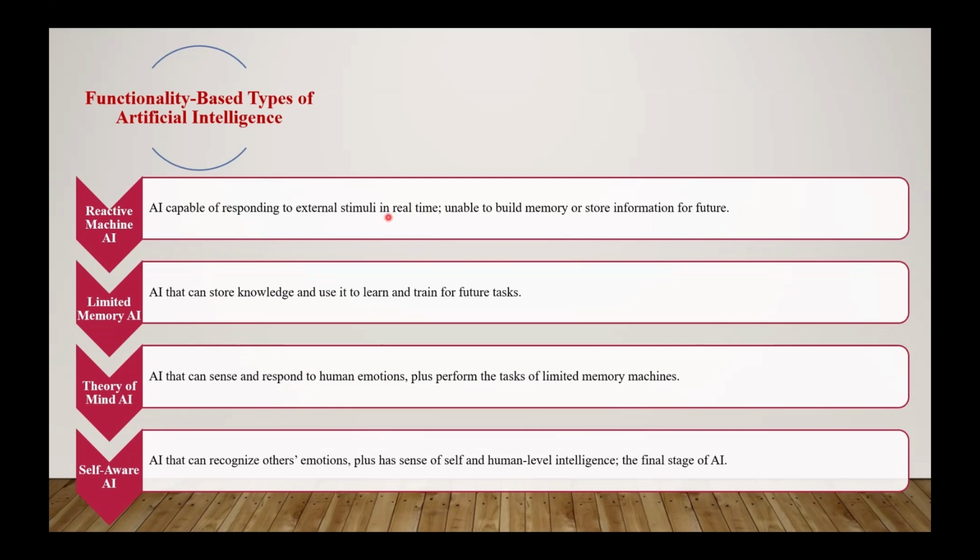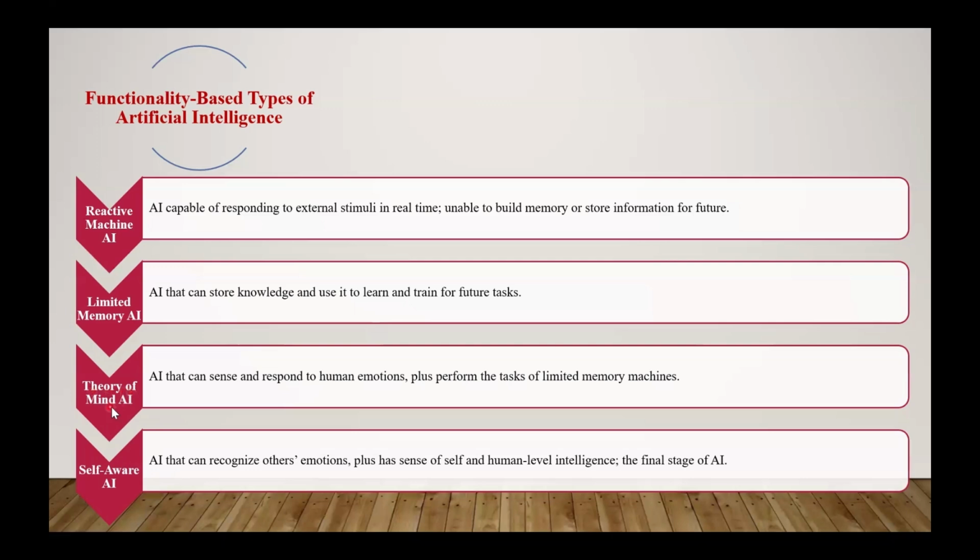Then next category is the limited memory AI. Limited memory means that by the name reactive there is no memory, but now in limited memory there is a memory capability, but it is limited, very small in quantity. So this type of AI can store knowledge and use it to learn and train for future tasks. It can store information from the environment, and it can learn for the future action to be done.